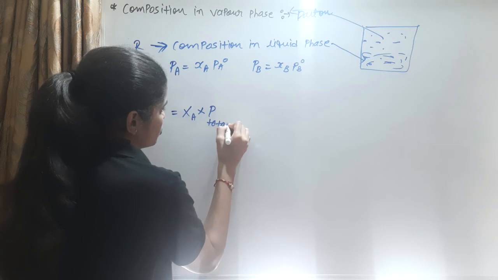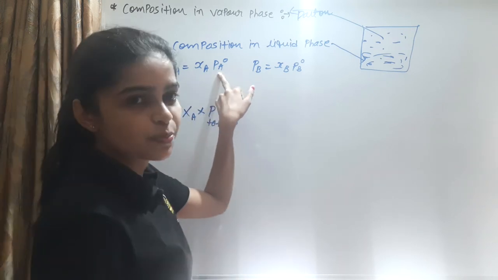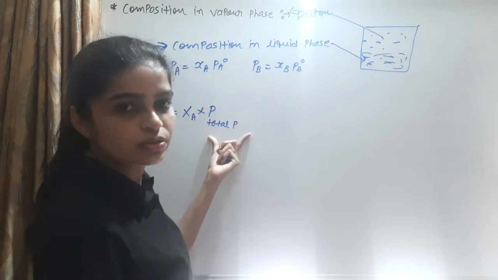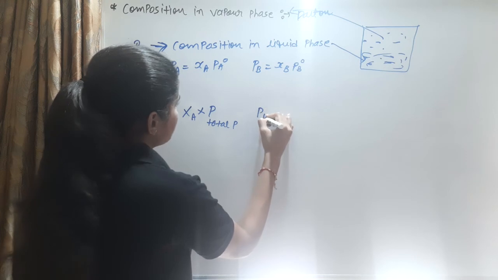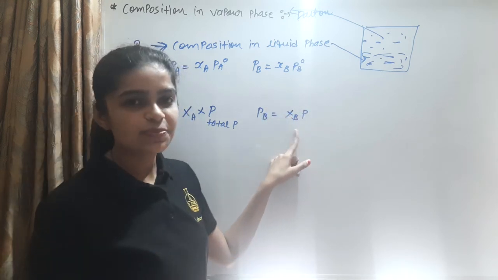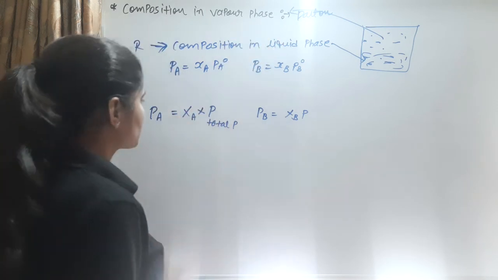This is the total pressure, whereas in Raoult's law it is the vapor pressure of the pure component. Same as PB is equal to the mole fraction XB times the total pressure. So we find the composition in the vapor phase.